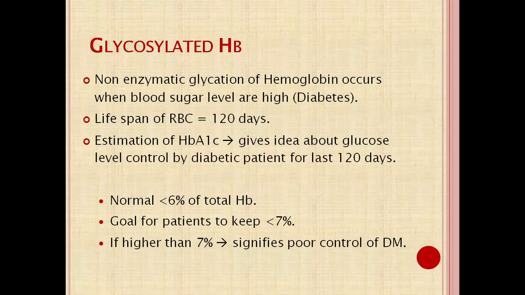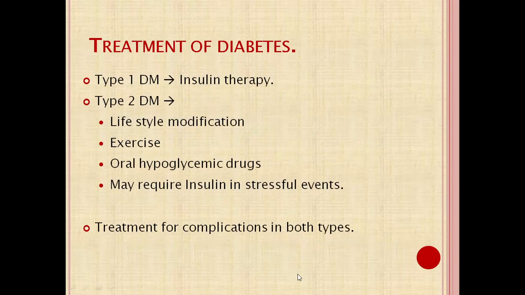Normally HbA1c is less than 6% of the total hemoglobin. The goal for a patient with diabetes mellitus is less than 7%, and if it is higher than 7%, it indicates poor control of the diabetes mellitus.